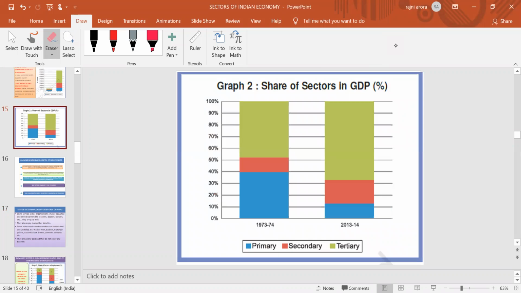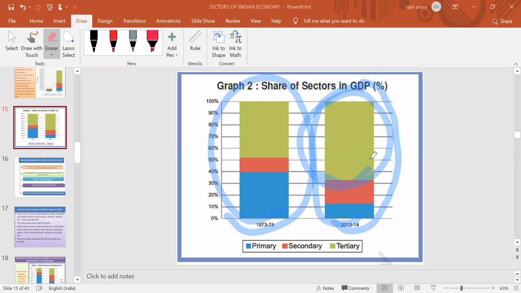Next, the contribution share of sectors in GDP as per percentage. As per percentage also, at that point of time the primary sector was playing a greater role, and in today's time period, in the form of percentage, we can say the tertiary sector is playing a major role.